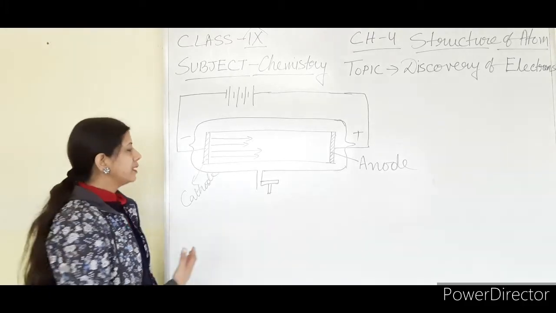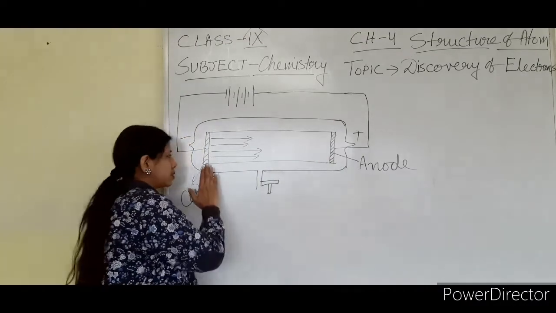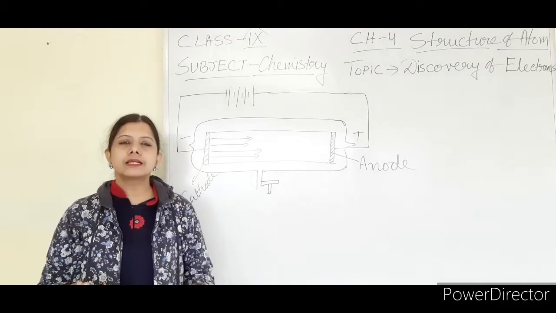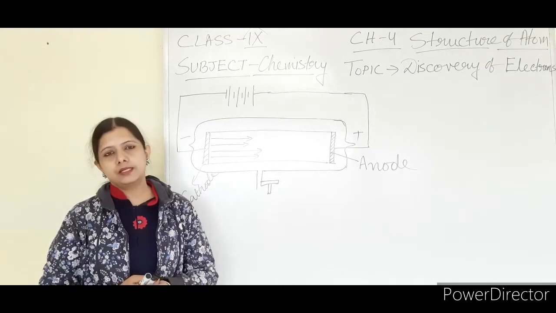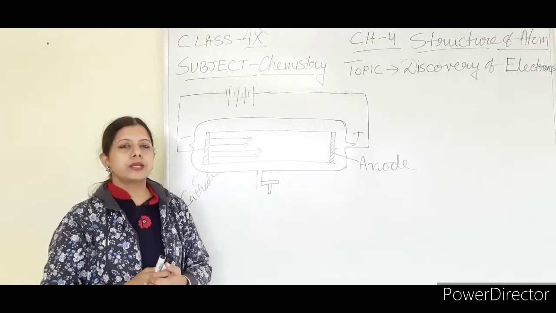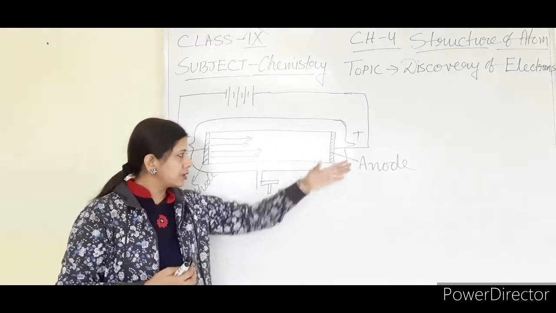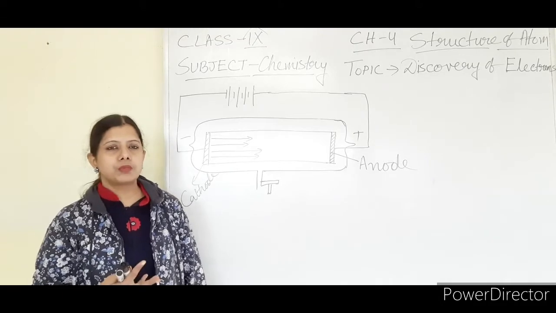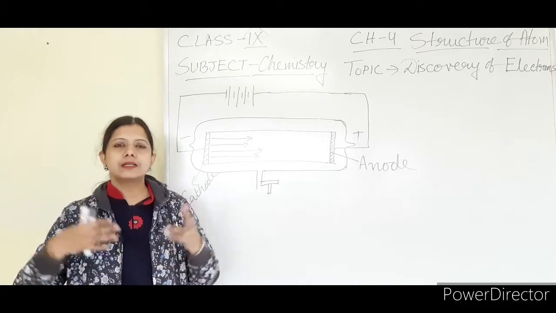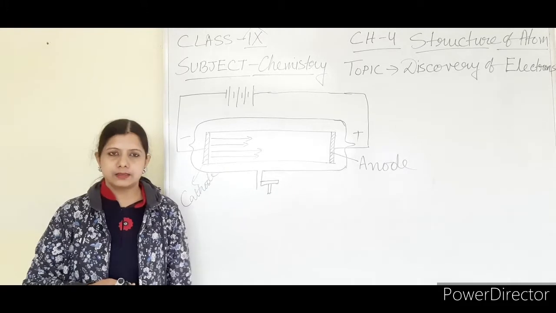Instead, the portion of the discharge tube opposite to the cathode, this one is the cathode, fluorescence light is emitted there. When the rays coming from the cathode bombard the glass on the opposite side, fluorescent light can be seen here. Fluorescent light is emitted and enters our eyes, so we can see it.